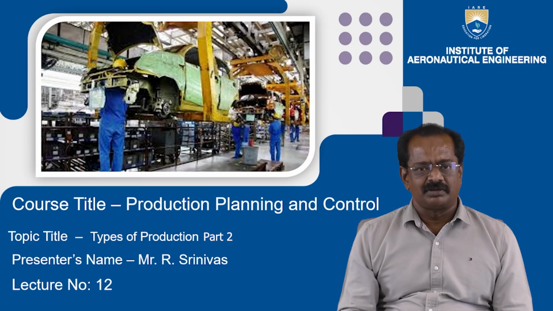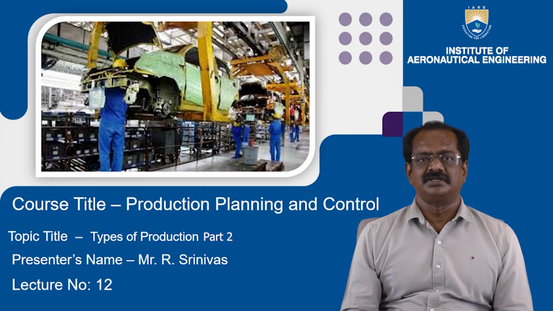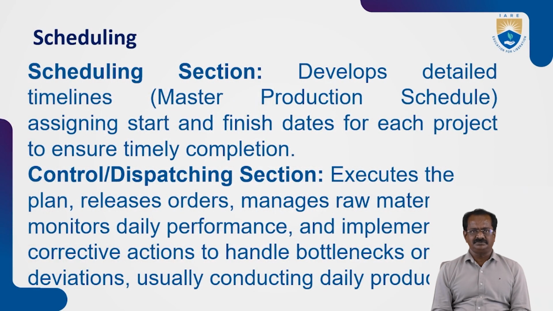We have the topic, the types of production. Now, what are the types of production? So, the scheduling section and the dispatching section in the administration. What is the scheduling section? Once the material arrives at the godown,